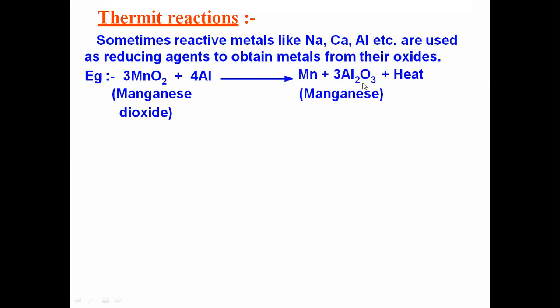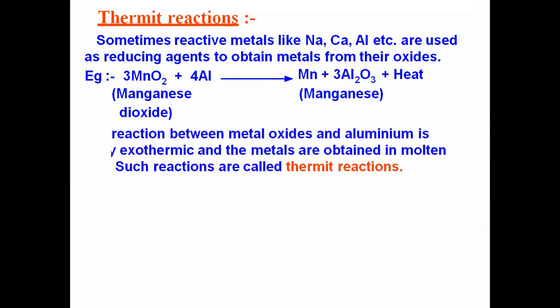So using the more reactive metals for the reduction of less reactive metal oxide, that reaction is called the thermite reaction. Here, the high reactivity metal displaces low reactivity metal.